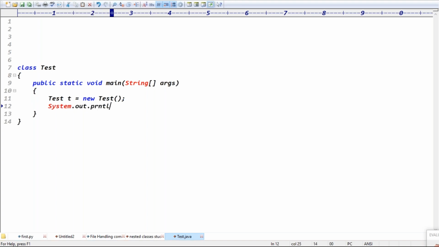System dot out dot println of. T means which class object now? T is a Test object, which means you can write t dot getClass. I'm calling t dot getClass.